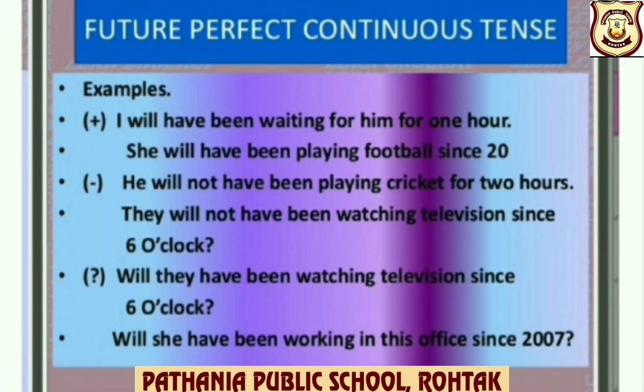Negative, he will not have been playing cricket for 2 hours. They will not have been watching television since 6 o'clock. Interrogative, will they have been watching television since 6 o'clock? Will she have been working in this office since 2007?